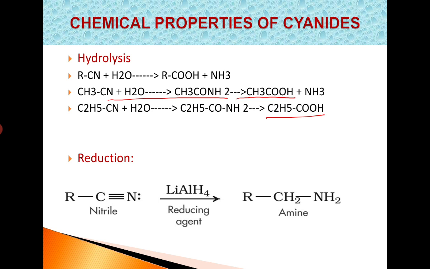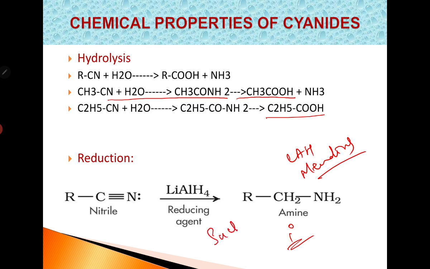Next, reduction. On reduction, cyanides give amines, and the reduction is carried out either with lithium aluminum hydride or sodium and alcohol or hydrogen in the presence of platinum or nickel. Whatever the reagent used, primary amines are obtained on reduction of cyanides. And reduction using lithium aluminum hydride is called Mendius reduction.